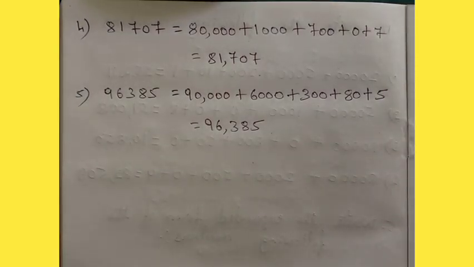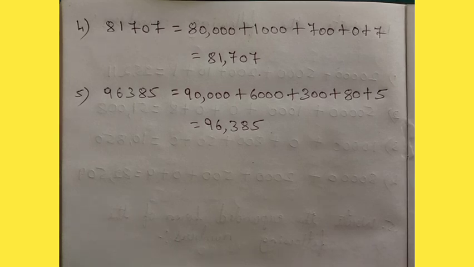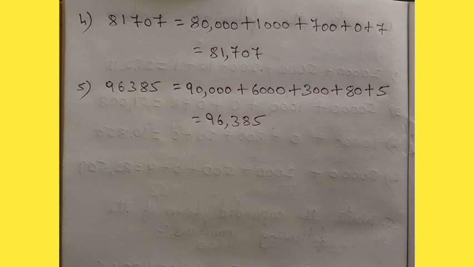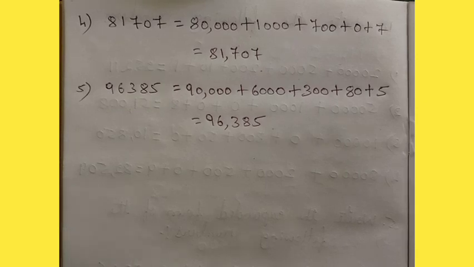Okay, understood now, dear children? So understand clearly. I am going to give the FA1 test. So whatever we have given till now, you need to study for the FA1 test. Okay, dear students, understood no? So next, write the place value. That we will continue in the next class, after the test. Okay, students, thank you.